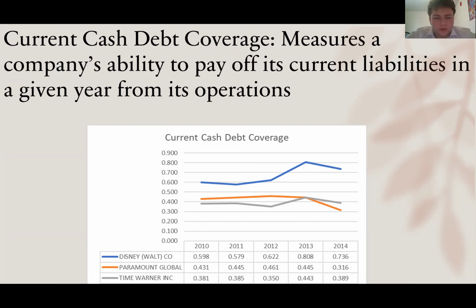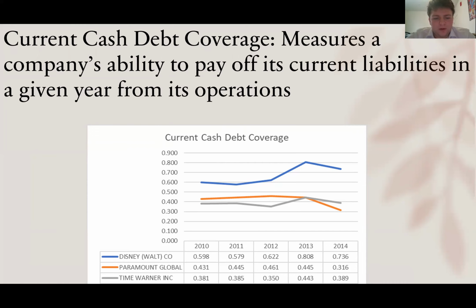So with this graph, it shows that Disney is climbing towards the 1-to-1 ratio, which shows that they were getting better at paying their loans. However, from 2013 to 2014, they saw another decrease, and Paramount saw a consistent increase in their ability to repay loans from 2010 to 2013, but from 2013 to 2014, they experienced a major dip.